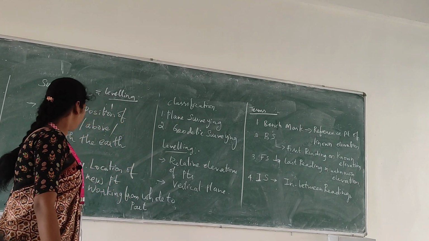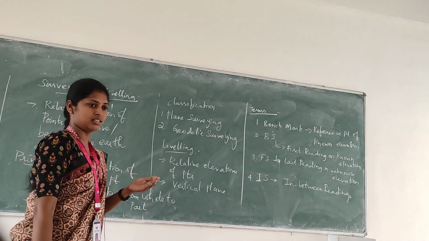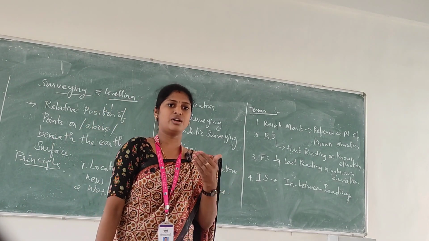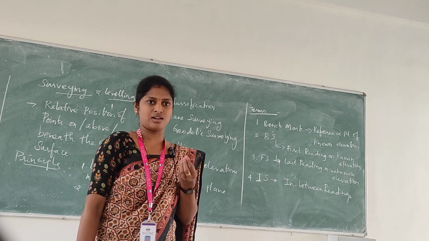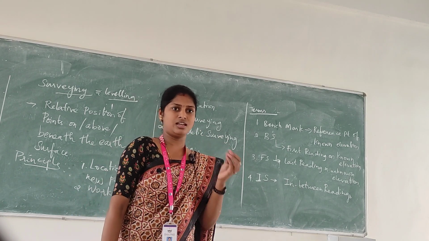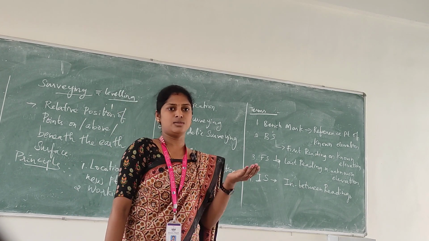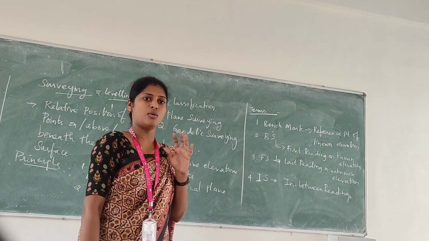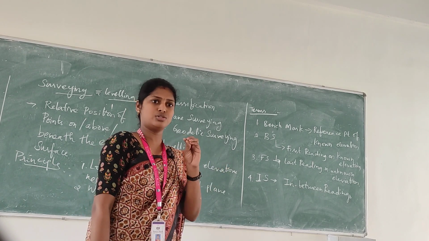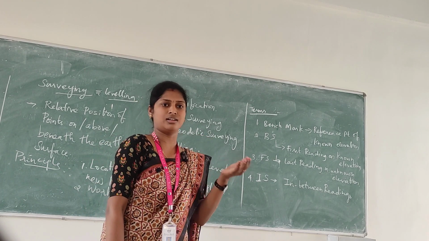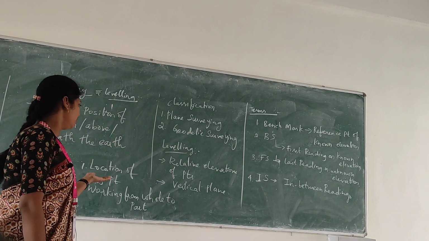The next principle of surveying is working from the whole to the part. While measuring the area, we are going to divide it using a method called triangulation. We use triangulation in order to avoid the accumulation of errors in the area or any measurements. That comes under working from the whole to the part.